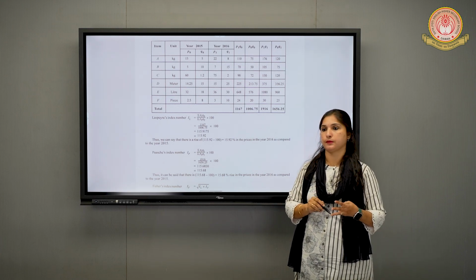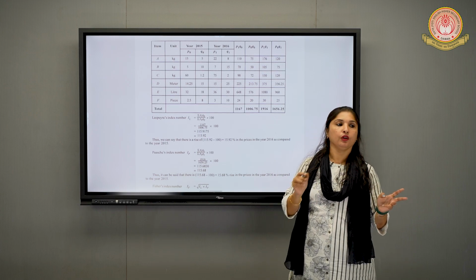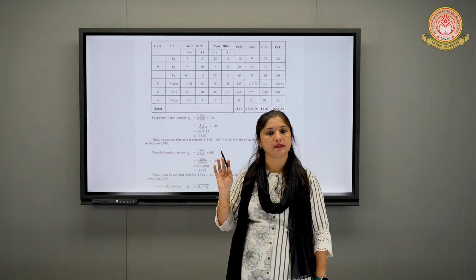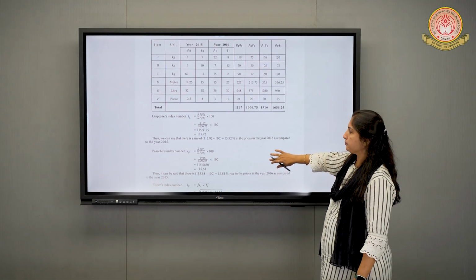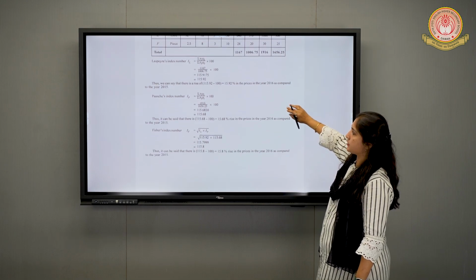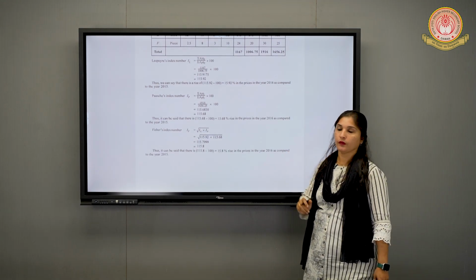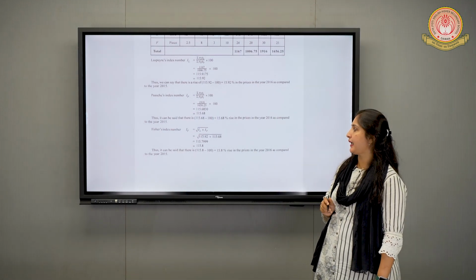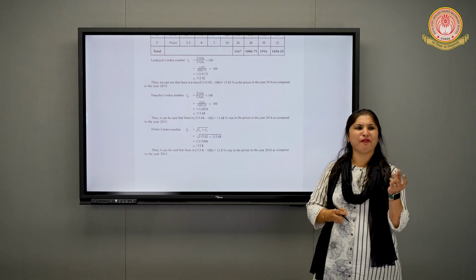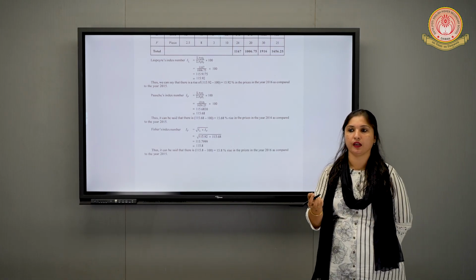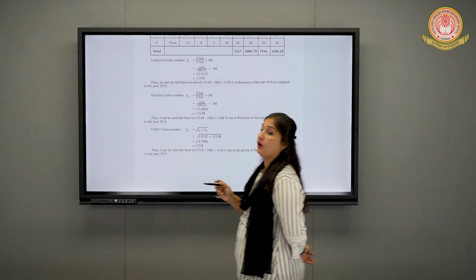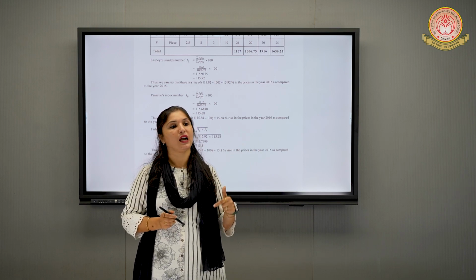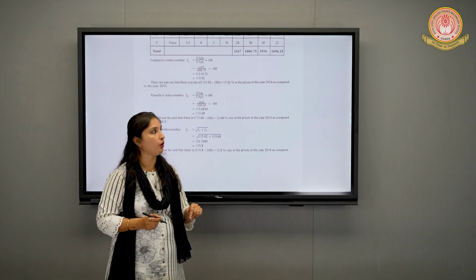Once we are done with Laspeyres' and Paasche's, Fisher's is very easy. We just have to take the square root of Laspeyres' and Paasche's and we will get the answer. One very important note I would like to tell you: just check the answers of Laspeyres', Paasche's and Fisher's. Can you see they are almost the same? It is 115.92, 115.68, 115.80. There is a very minor difference of a few decimal points only. So the answers you get will be almost the same. Whenever you want to check your answer, you can check if the answers are almost the same, then your procedure will be almost right.